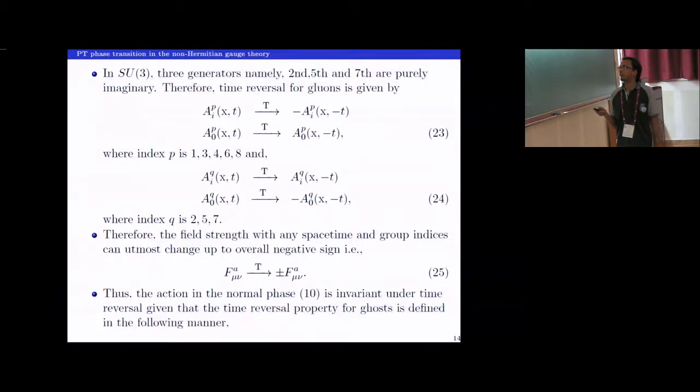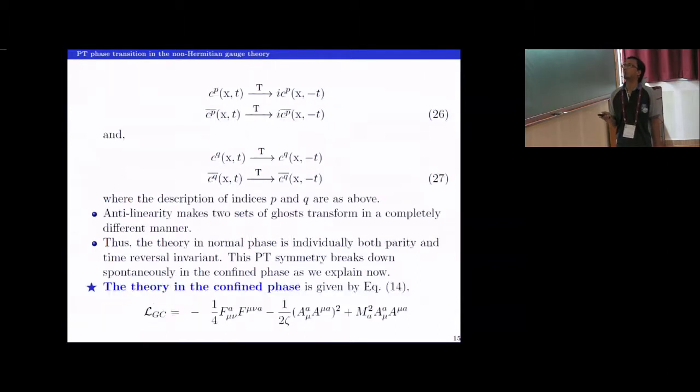And for 2, 5, and 6, it's exactly opposite. So when I define the transformation like this, the Lagrangian, or the theory in the normal phase, will be invariant under time reversal, given that the properties of the ghosts are defined in this manner. Again, we see that there are two sets: 1, 3, 4, 6, and 8 acquire this imaginary part. The others do not transform. So what I have shown is that under the specified transformation, the theory is PT invariant, right?